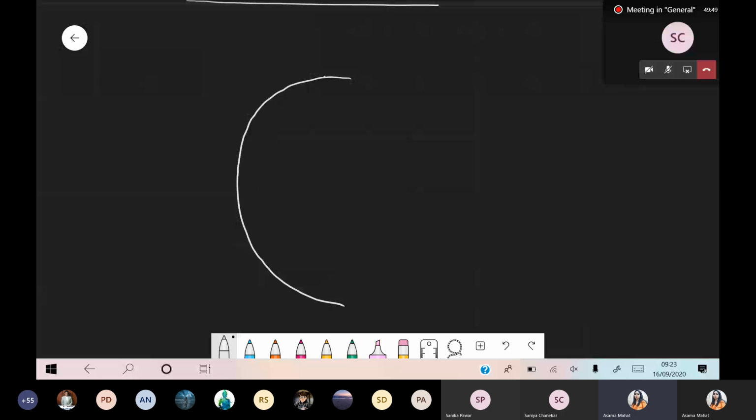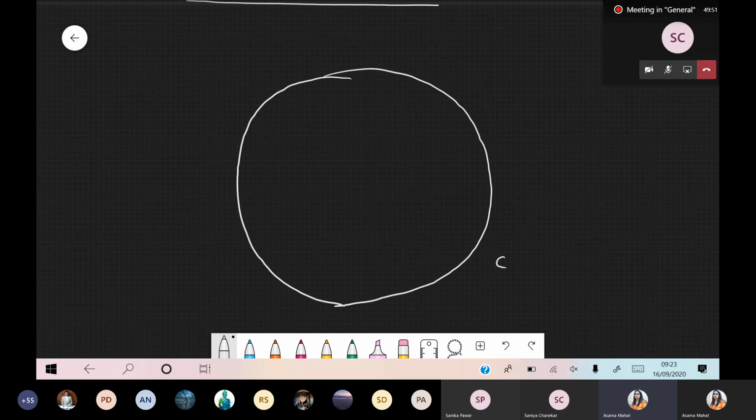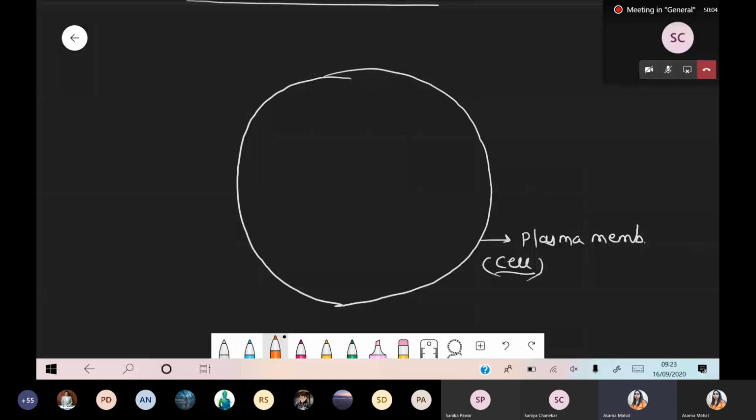Now this is the complete cell. And this is the outermost layer of the cell, that is the plasma membrane. Inside the cell, at the center, there is the presence of the nucleus. So for the nucleus, I am representing only N, only nucleus. Now what happened? The outer layer itself gets folded and forms a typical structure, a typical extension, and that extension is called the endoplasmic reticulum.